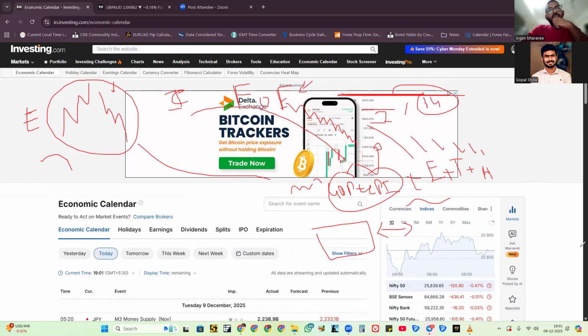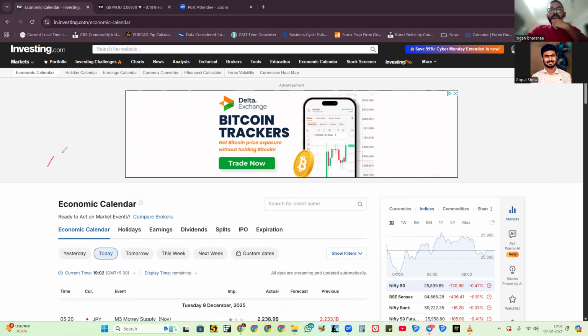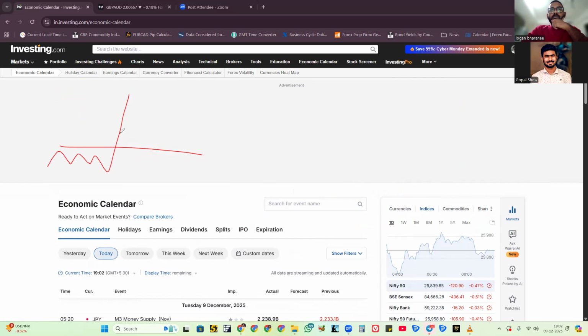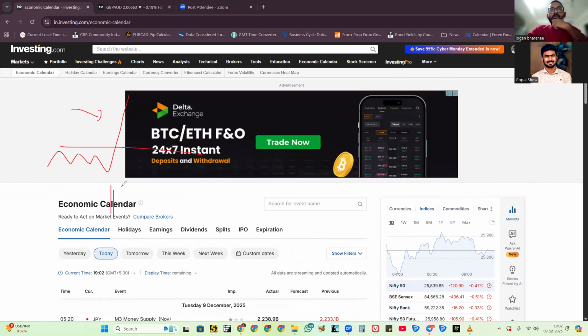And if you understand this fundamental very deeply, then you will see the chart, and the breakout happened with high volume. So you know the reason behind this breakout, because fundamentally it is supporting, right? Then the euro is increasing up.